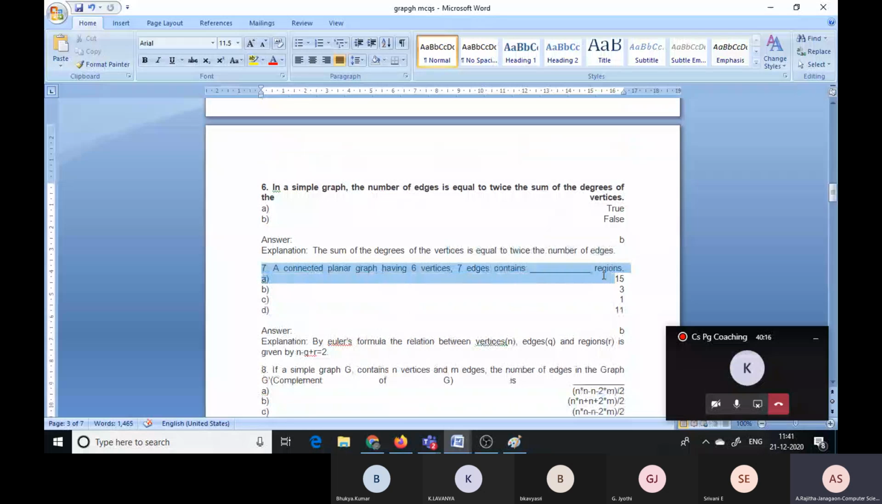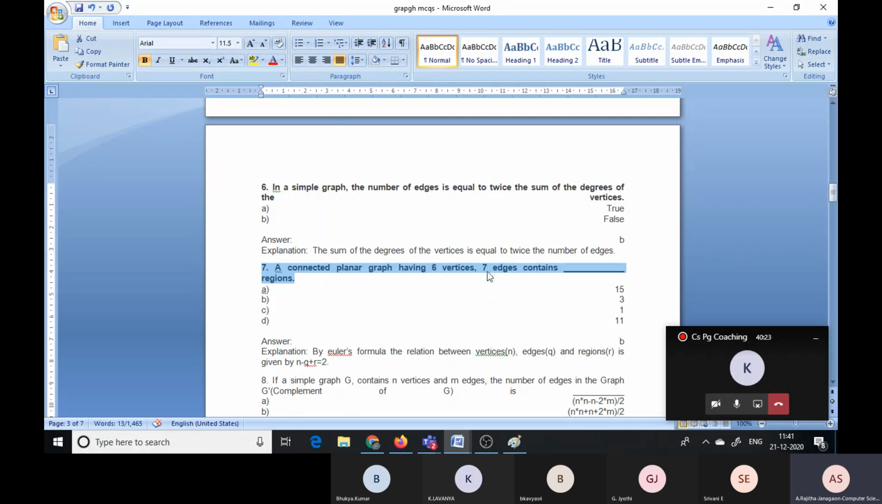And a connected graph with 6 vertices and 7 edges. That means v minus e plus r equal to 2, where v is the number of vertices, e the number of edges and r the number of regions. So this is the formula. This is also called Euler's formula.